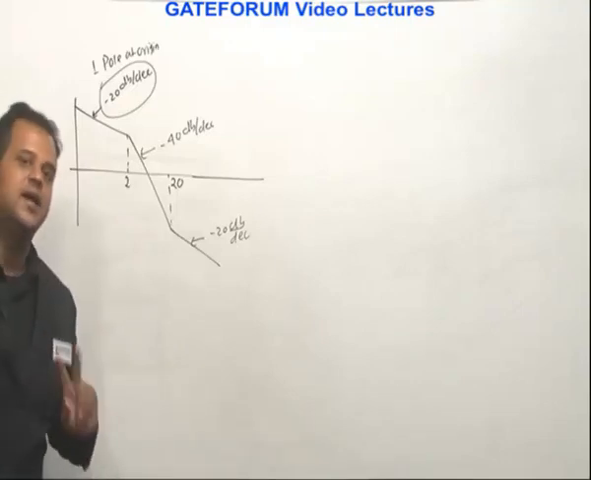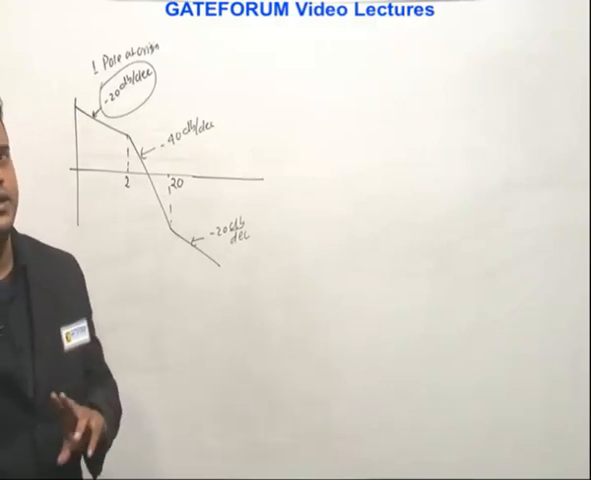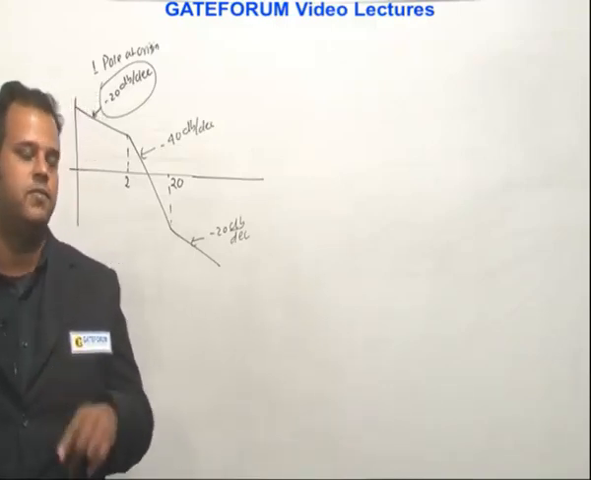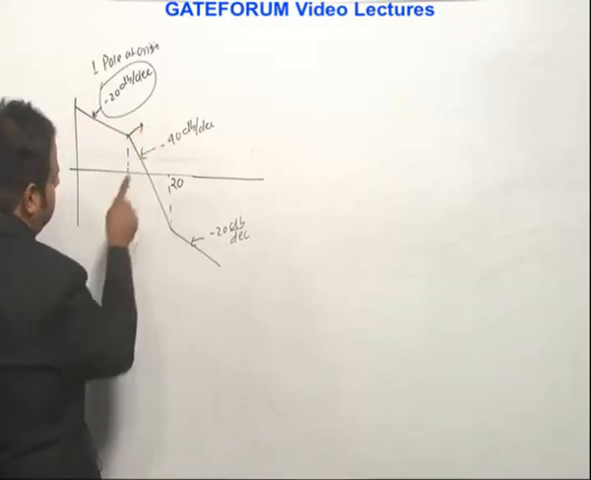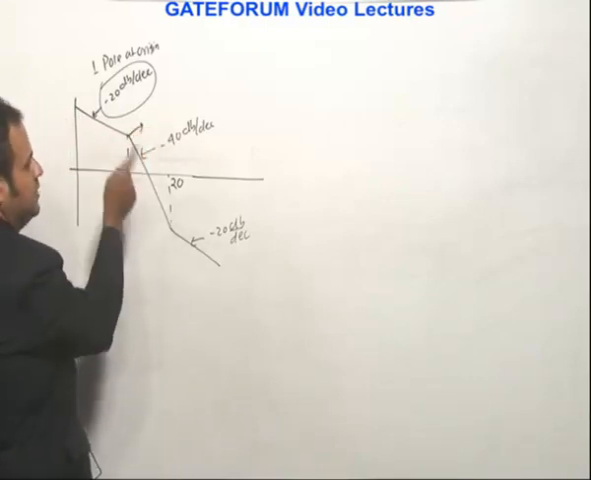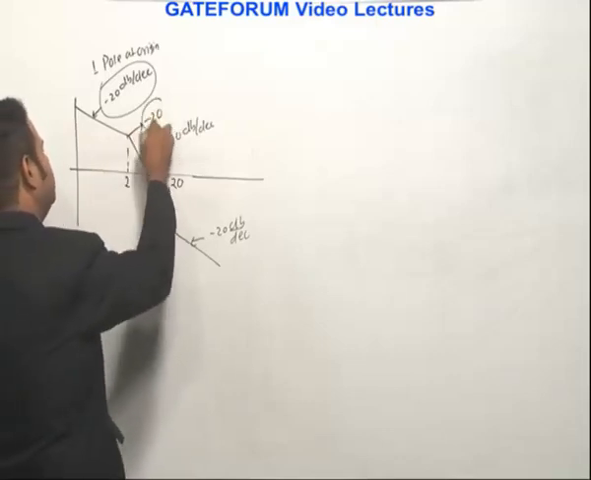So if the change in slope at a corner frequency is negative, a pole must be present. If the change in slope at a corner frequency is positive, a zero must be present. So what is the change in slope here? This slope is minus 40, this is minus 20. Minus 40 minus of minus 20, minus 40 plus 20, that is minus 20, the change in slope here.